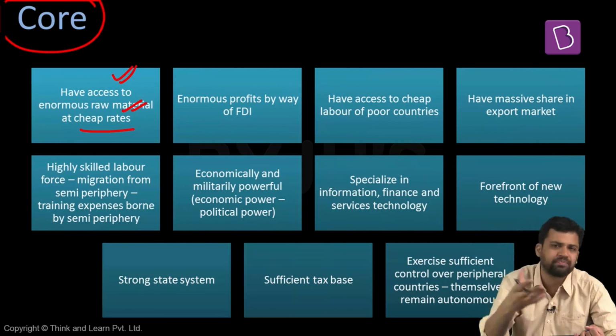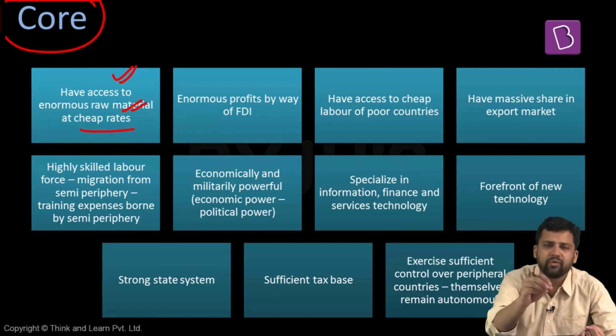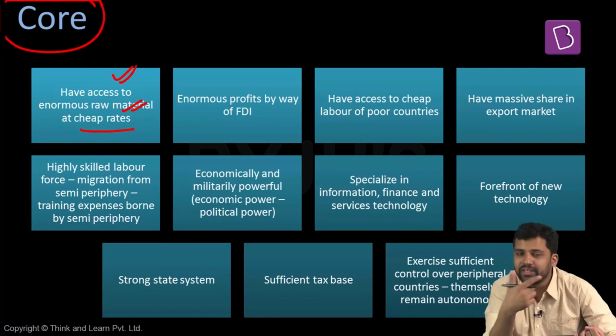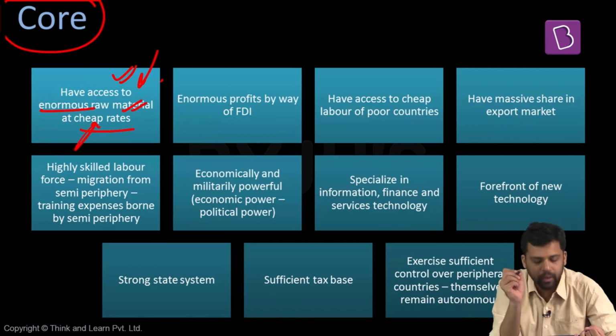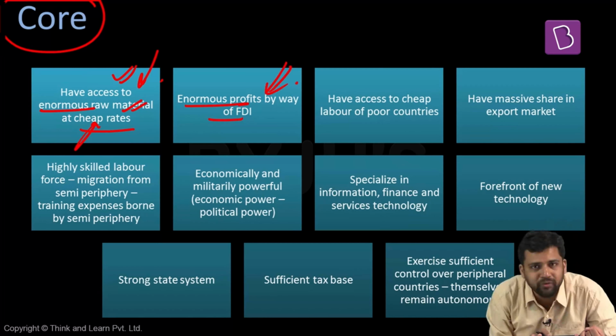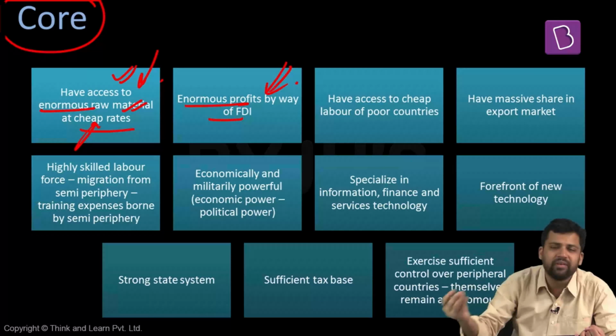How? Because, for example, in the past, let's say 18th, 19th century, the different countries, for example, European countries, for example, England, how it had colonies at different places of the world. And because of the colonies, it could access raw material at a very cheap rate. These are also the countries which make enormous profits on FDI. They would have invested in different parts of the world and they make money out of it. Capital, the profits, they will basically fly back.